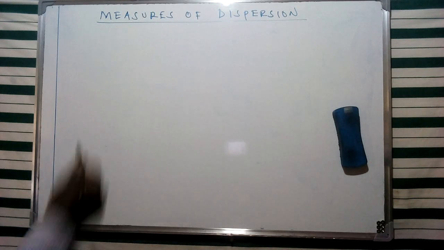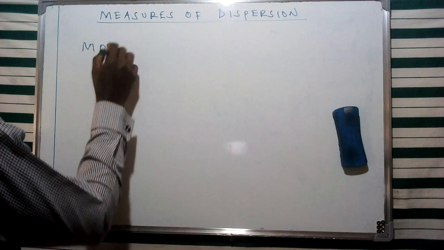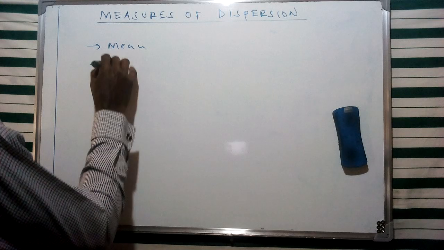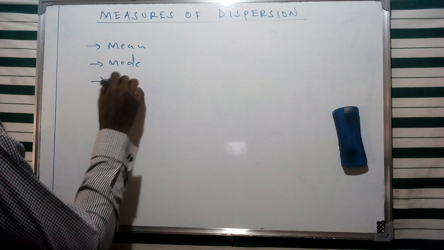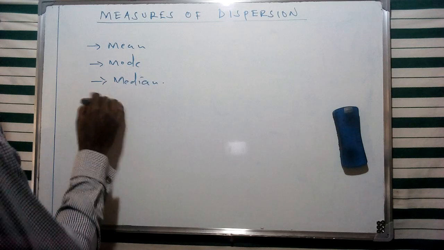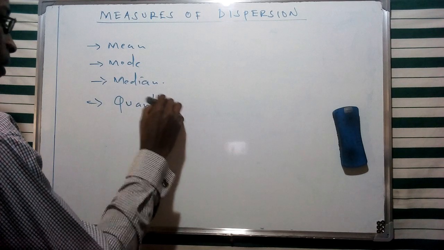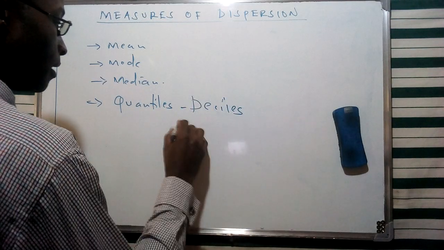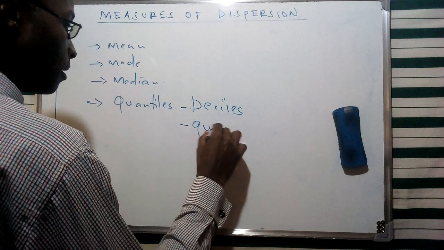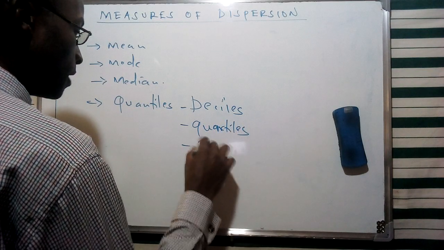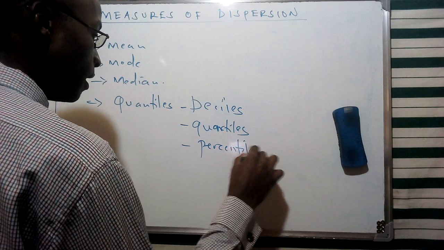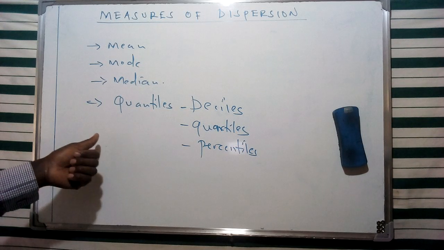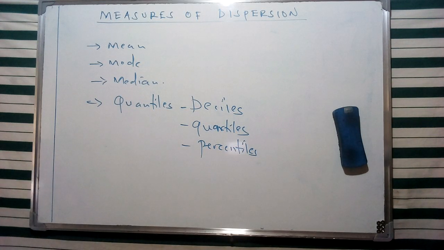In our last discussion, I talked about the concept of measures of central tendency, which included the mean, the mode, the median, and then I talked about the concept of quantiles, which basically refers to the deciles, the quartiles, and percentiles, which formed a range of values that assist us in making comparisons between different groups of numbers.